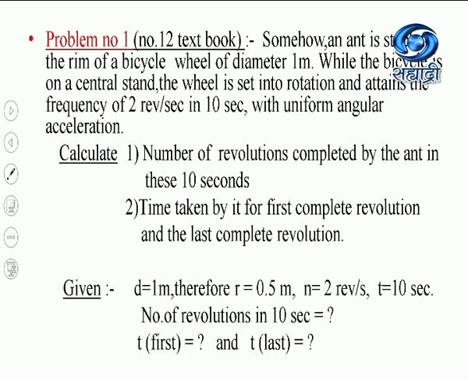See here, write the given data. Diameter is given as 1 meter, so the radius is 0.5 meter. Then n, that is the frequency, is 2 revolutions per second, in time t of 10 seconds. We have to calculate the number of revolutions in 10 seconds, then the time for the first revolution and the time for the last revolution. Now see, here is the solution.